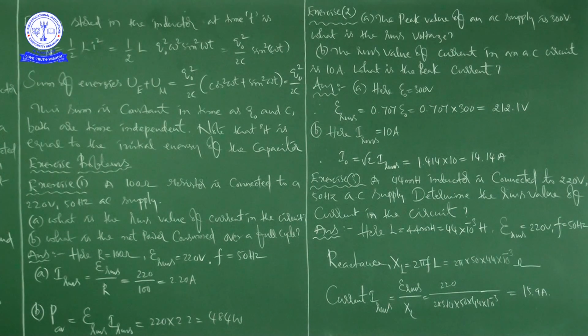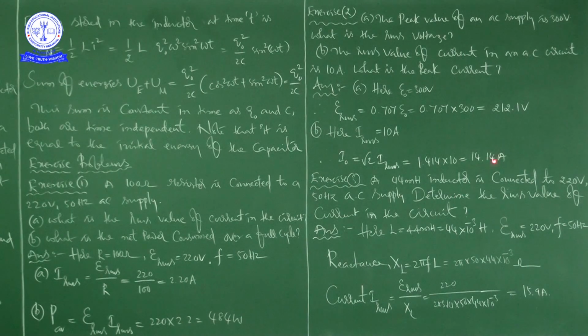Now B. In B they have given the RMS value of current, but he is asking for the peak current. They have given 10 amps as the RMS value of current. For the peak value of current, I naught is equal to root 2 I RMS. Root 2 means 1.414, into 10. So finally we are getting 14.14 amps. That is the peak value of current.